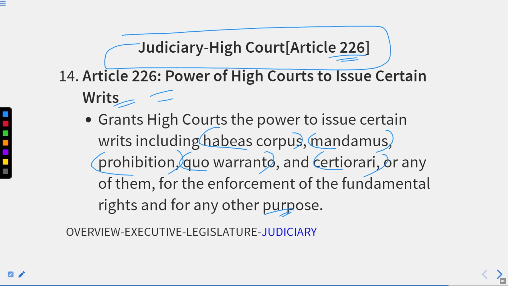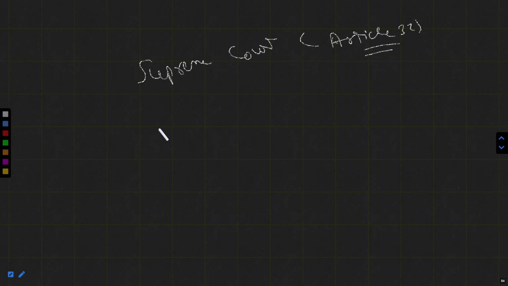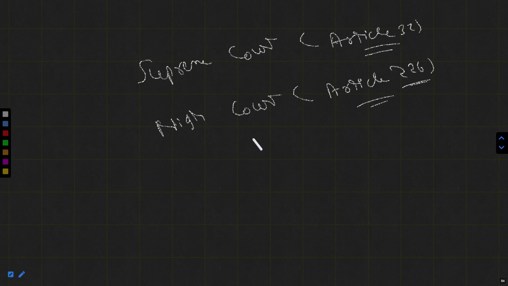Remember, these writs could also be issued by the Supreme Court under Article 32 and by the High Court under Article 226. But remember, here is one condition.